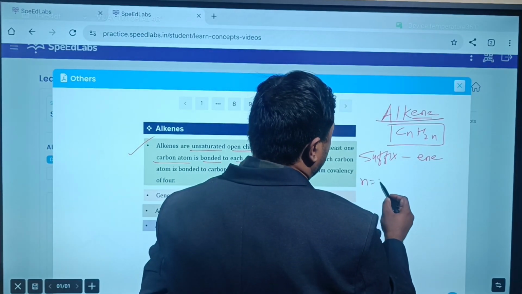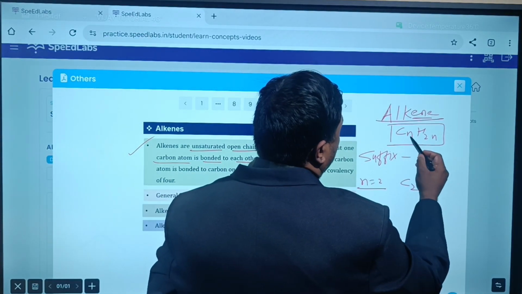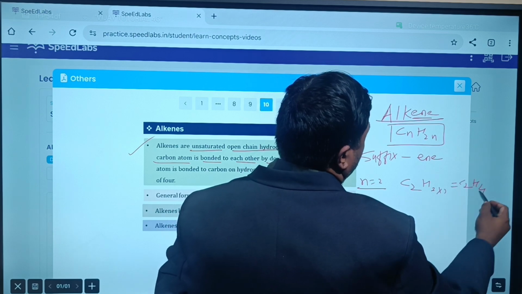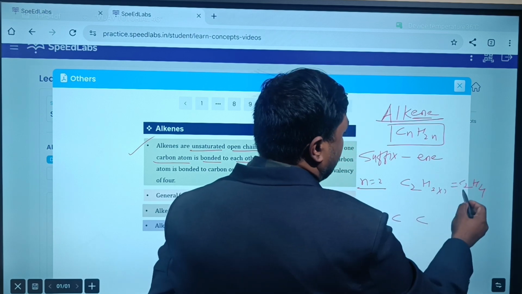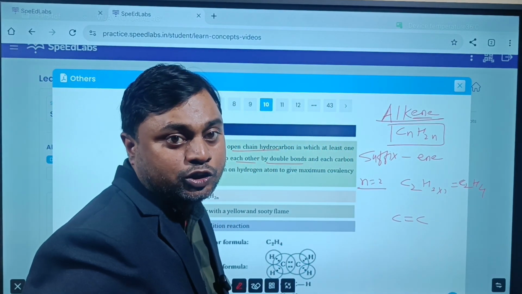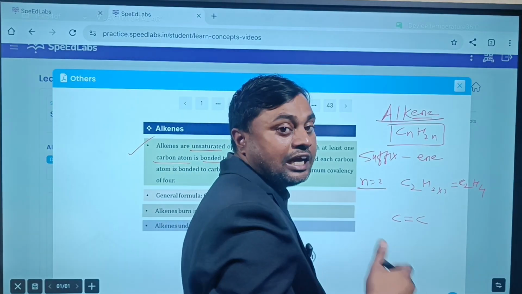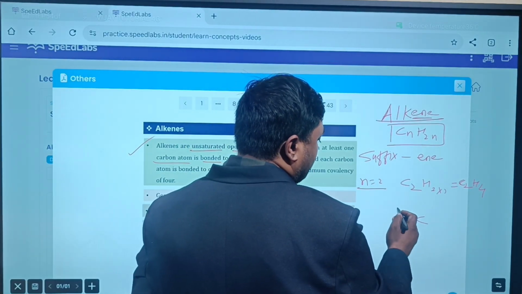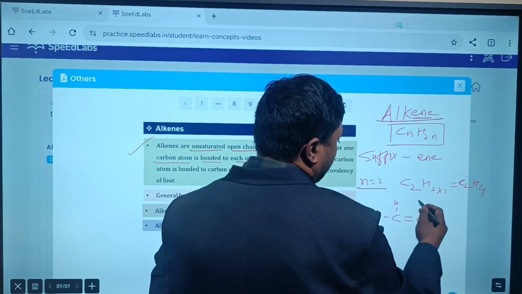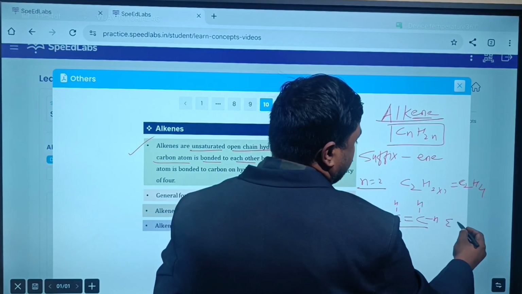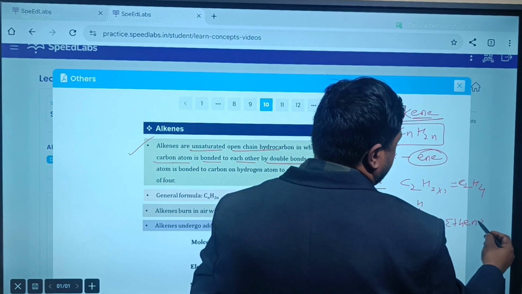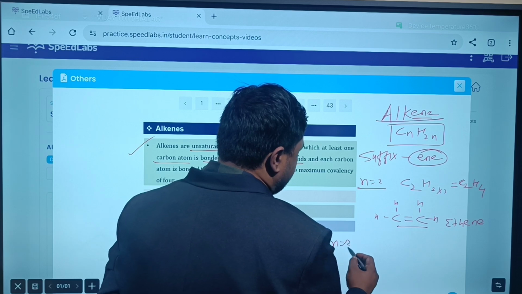So let's start with n equal to 2. We get C2H(2×2), that is C2H4. Yes or no? How do we draw the structure of C2H4? There is a double bond between the two carbons, and as carbon is tetravalent, we have to fulfill the tetravalency, meaning it makes 4 bonds. With this carbon, 1 2 3 4, and with the other, 1 2 3 4, so we add 4 hydrogens. As 2 carbons are there, we use the root word eth and suffix ene. So it is ethene.